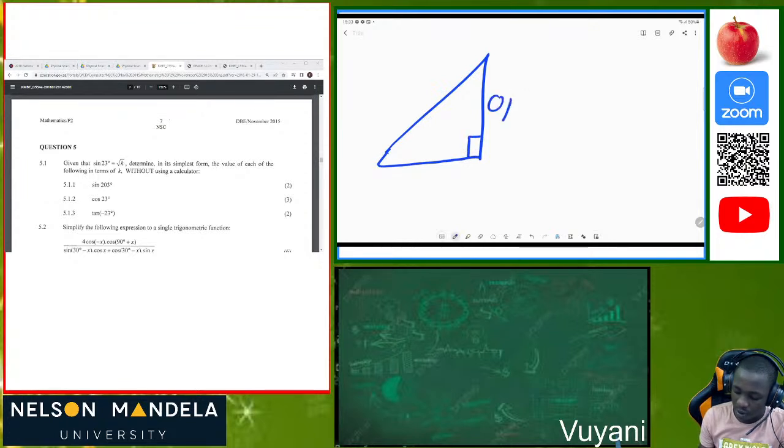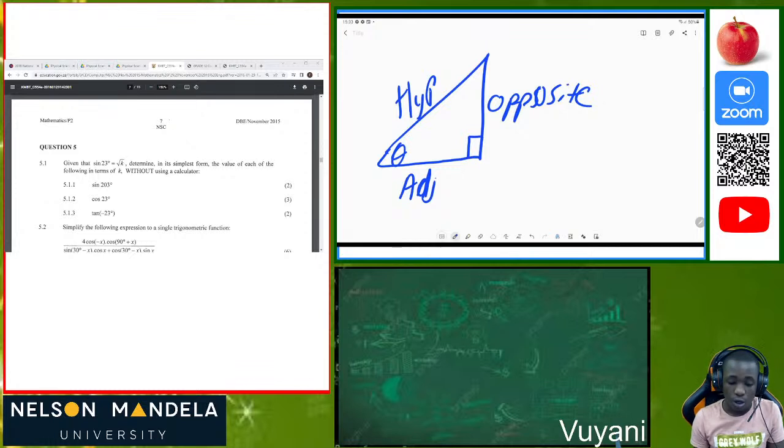So this is what we call the opposite side. This is the adjacent. And this is the hypotenuse. When we are given this kind of triangle, which is a right-angled triangle, we were taught in grade 9 and grade 10 that it consists of a 90-degree angle. That's why it's called a right-angled triangle, because in order for something to be right-angled, it must have a 90-degree angle. And now we also have our theta here, which is the included angle.